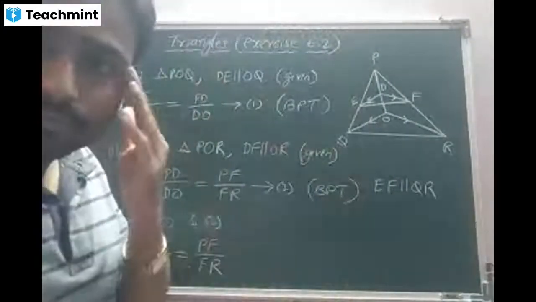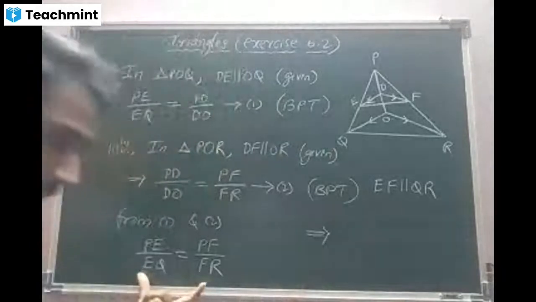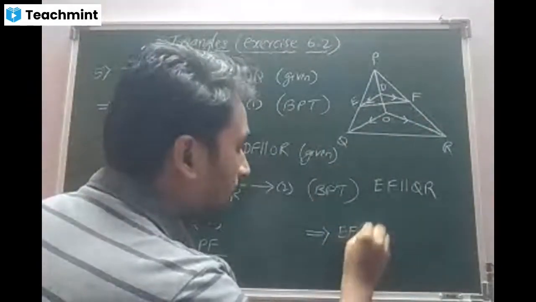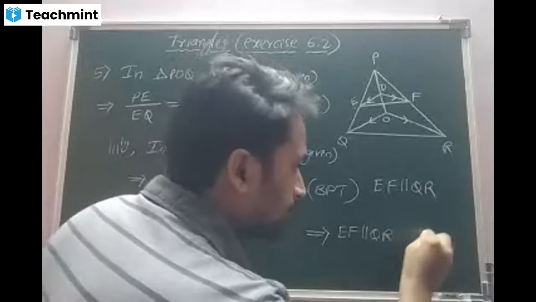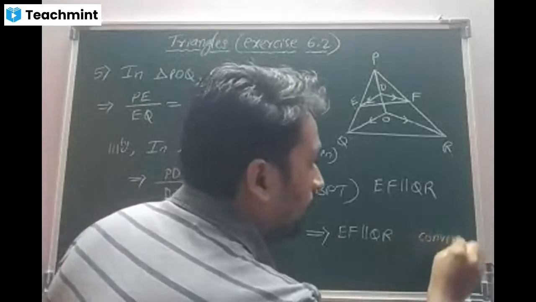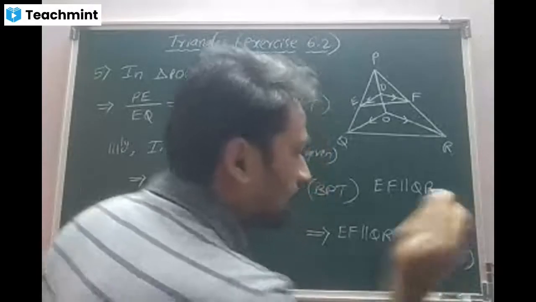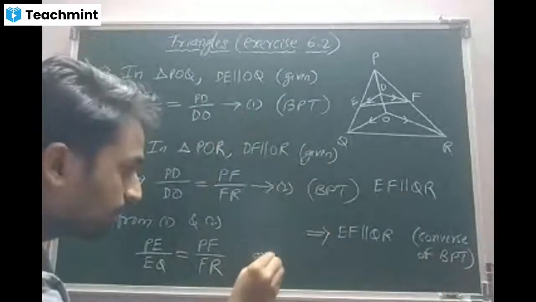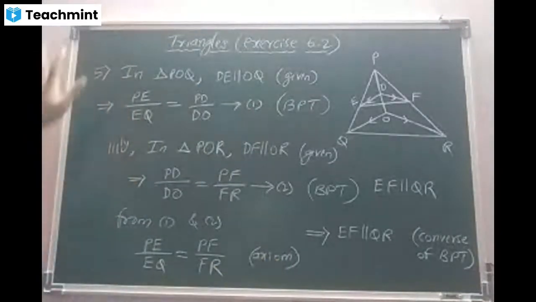So this implies EF is parallel to QR. What is the reason? Converse of BPT, or converse of Thales theorem. Both are correct. That is the reason. Got the concept? Yes, sir. Here you write axiom as the reason. Students, copy fast.